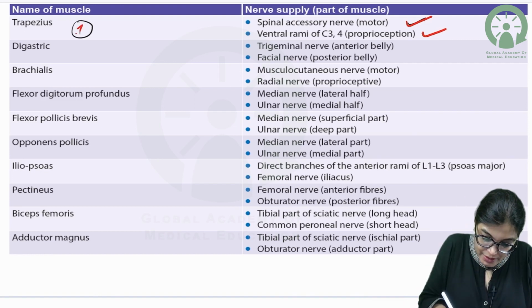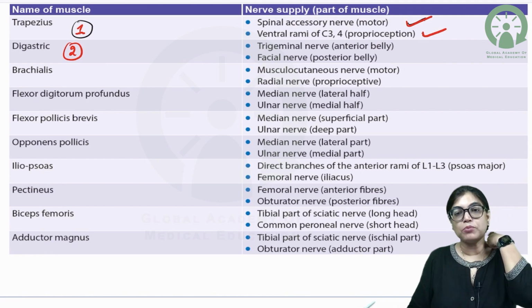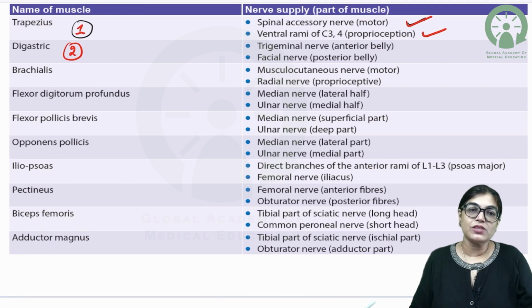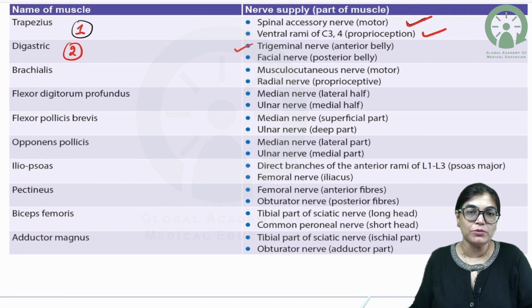Now, the next is the digastric muscle, anterior and posterior belly. We know that digastric muscle is having anterior and posterior belly. The anterior belly is getting innervation from the trigeminal nerve, mandibular division. Facial nerve is giving innervation to the posterior belly.